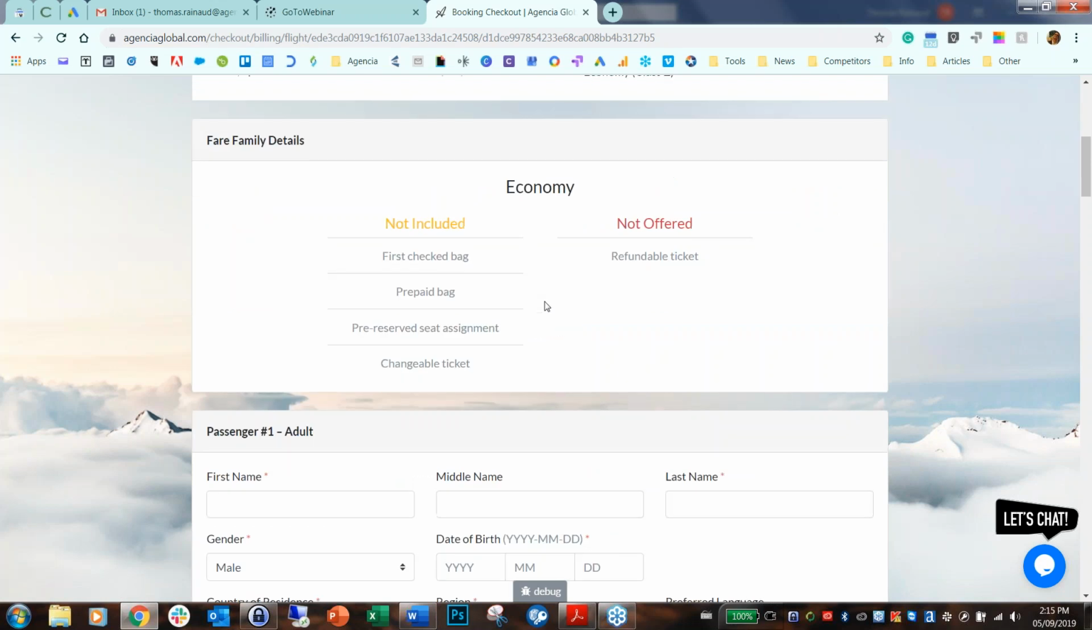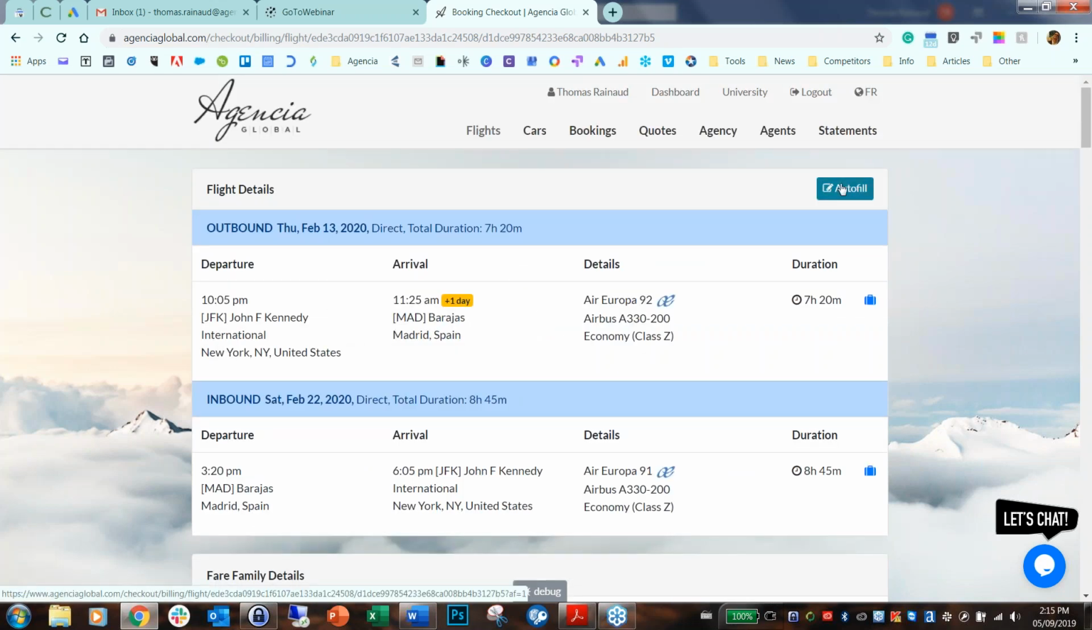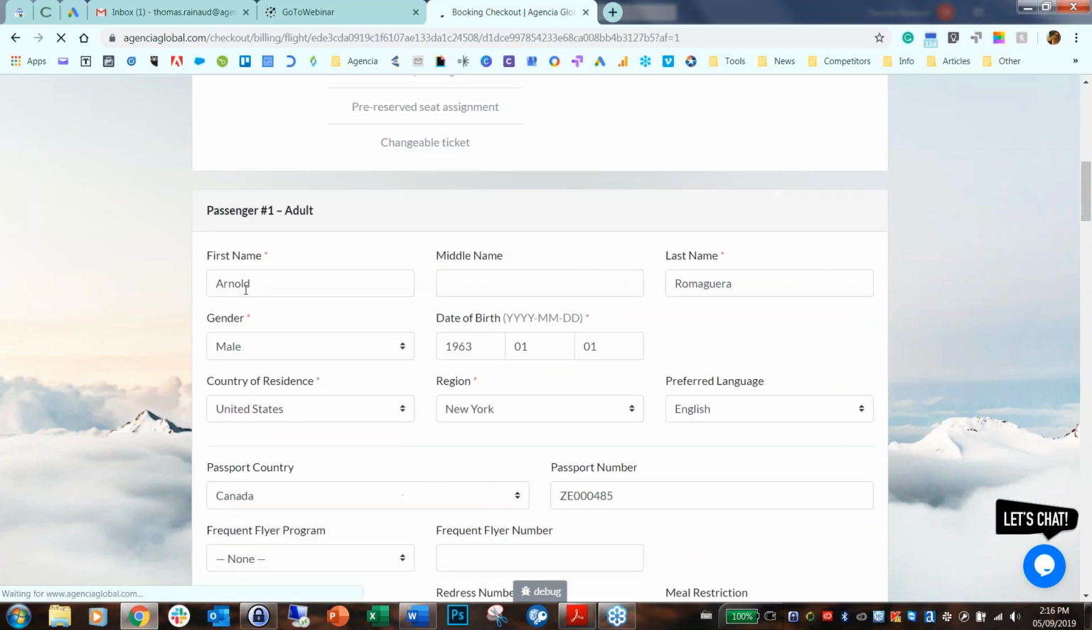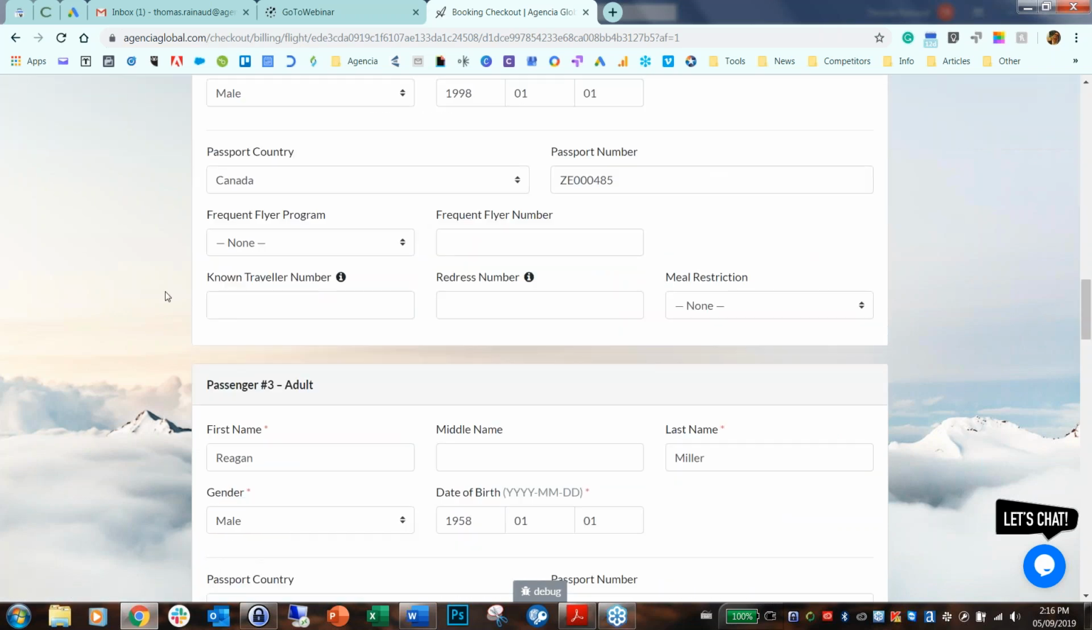And here we go. Now, it's the classic part of filling your customers' information. I'm obviously not going to do it, to not waste any of your time, because it's not that interesting. But it's where you're going to do it. So I'm just going to autofill everything, and as you can see, Agencia is just going to do it automatically. It's going to take a few seconds. There you go. So as you can see, all the names are automatically filled for the 4 passengers.